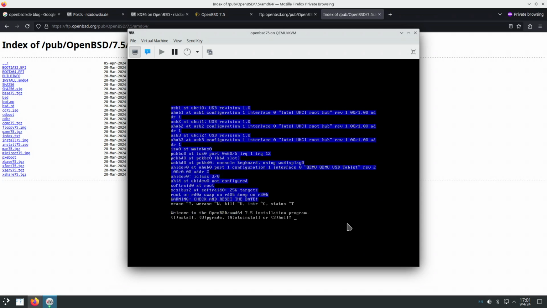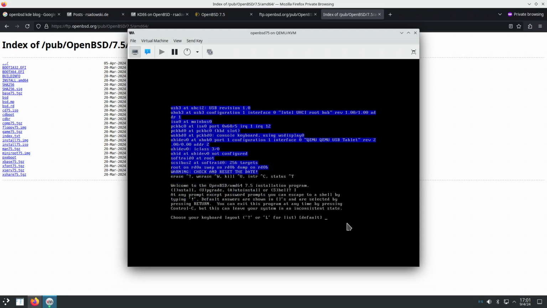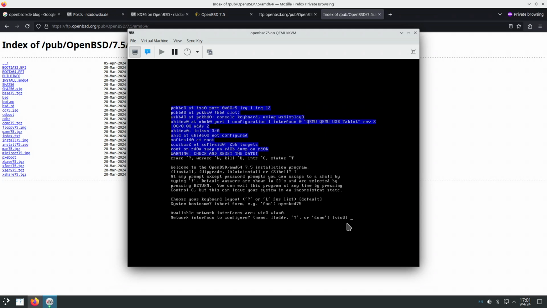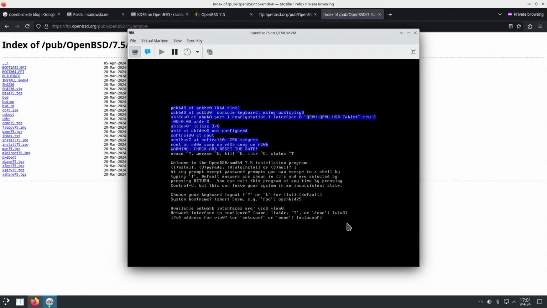In here it says, welcome to OpenBSD installation program. Do you want to install? Yes. Uppercase I. I'm going to use the default keyboard layout. System host name: 75. Network interface card, the VirtIO1.